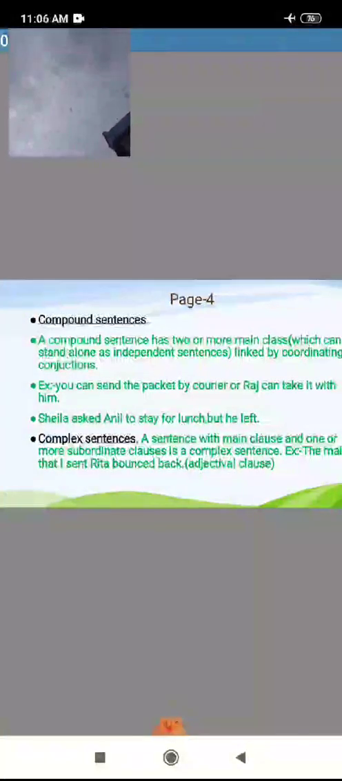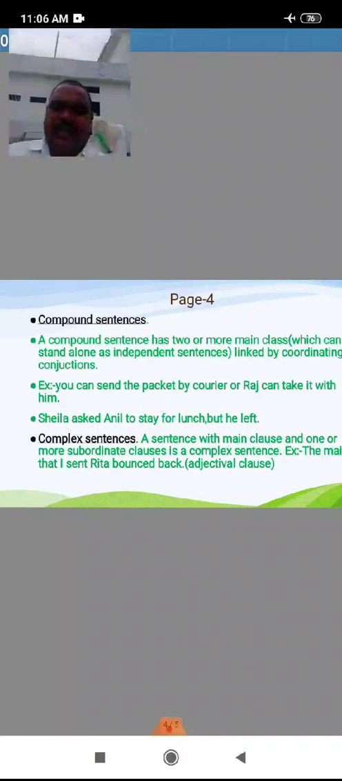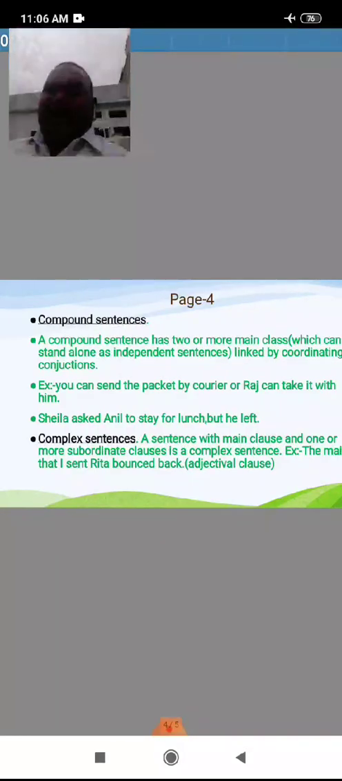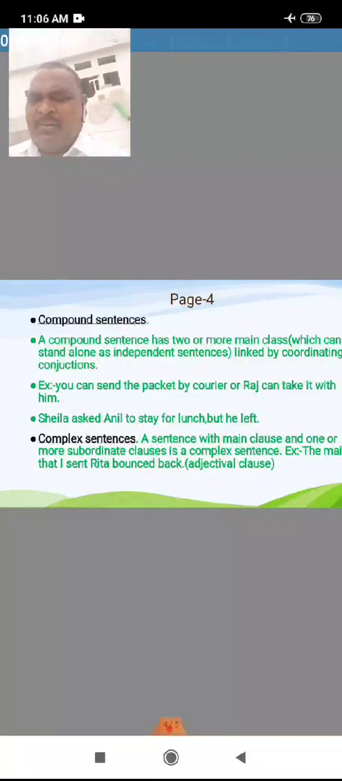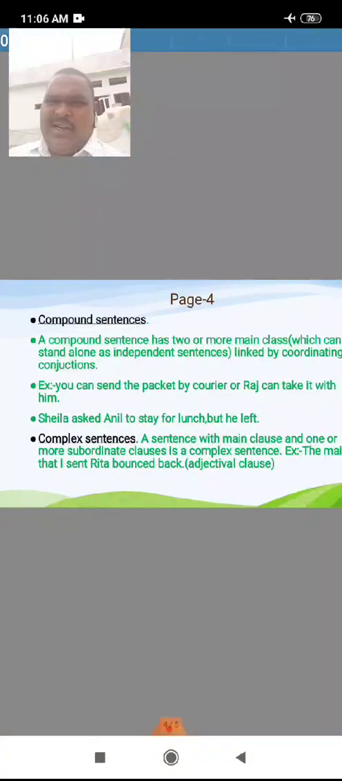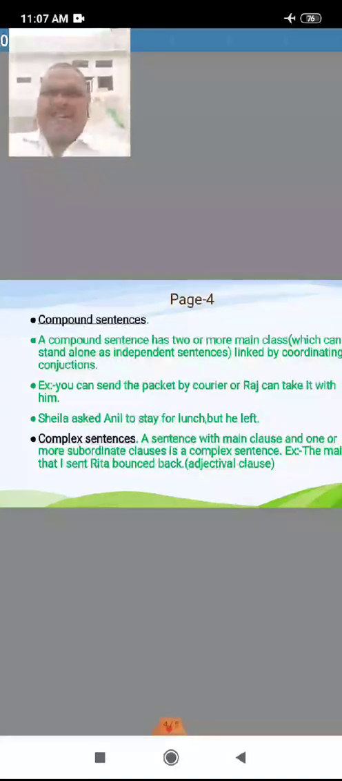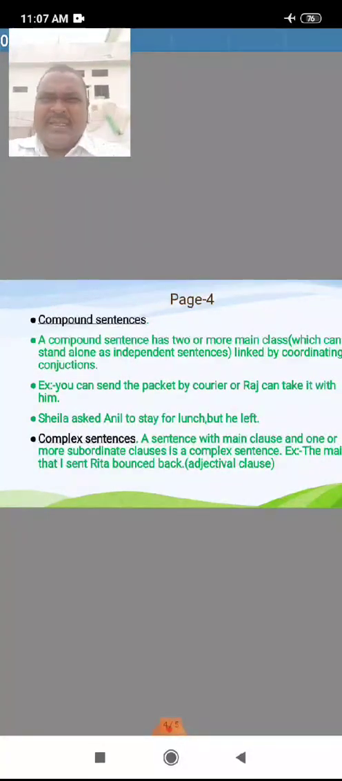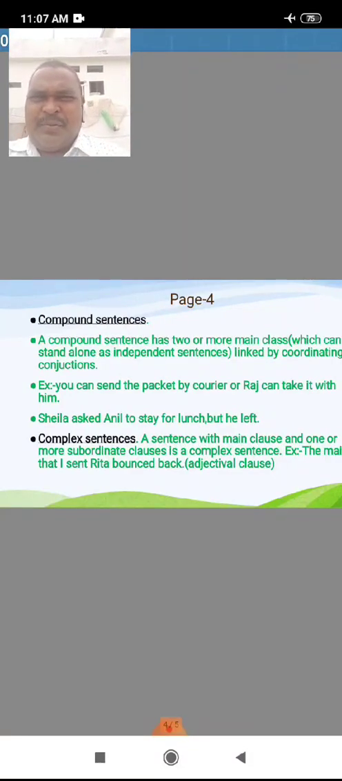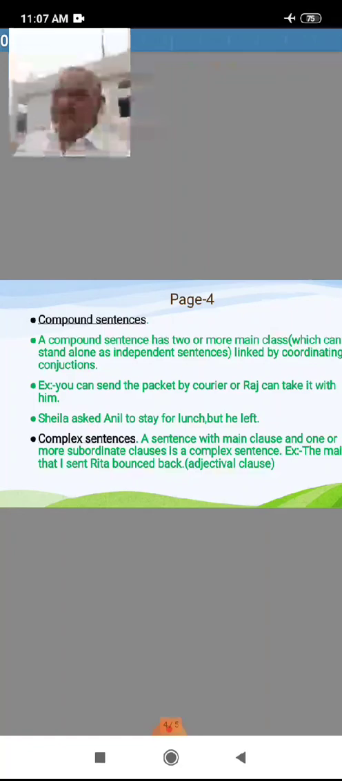Compound sentence. The second one is compound. What is that? A compound sentence has two or more main clauses. Main clause, subordinate clause. What is the main clause? What is the subordinate? In the sentence, you can see that one main clause is there and one subordinate clause is there. The main clause is important to make the structure of the sentence. The subordinate clause only helps to make the sentence. Okay.